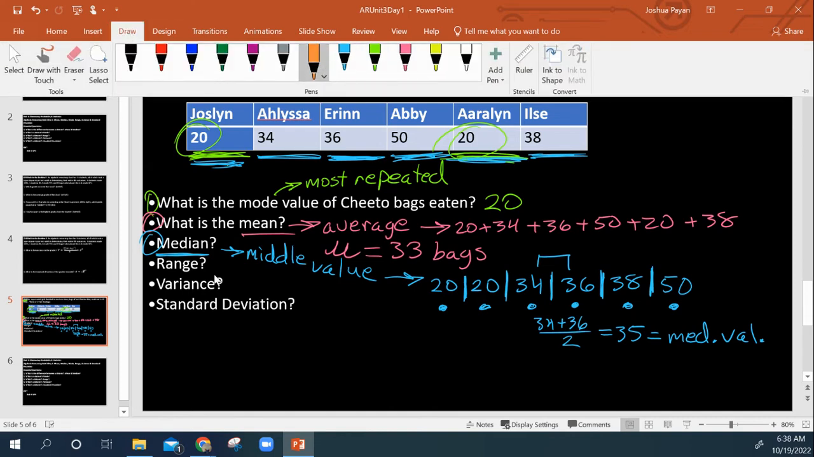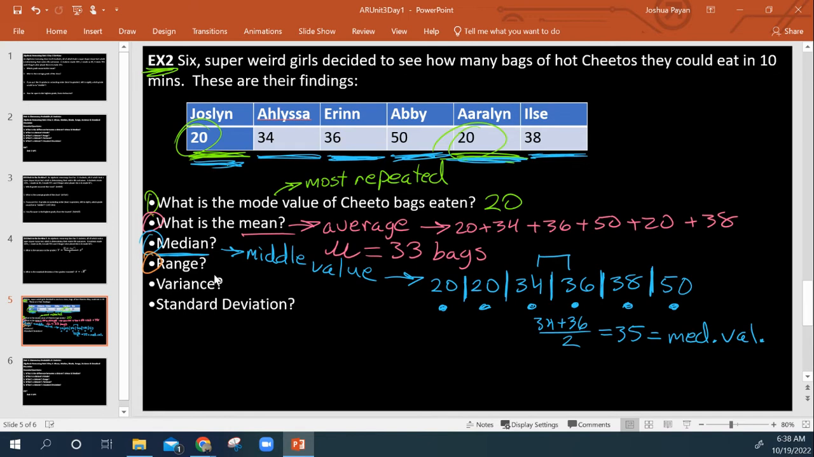Then we have what's called the range. The range is just the distance between the lowest value and the highest value. If I call this x1 and x6, our range is obviously 30. So our range is 30. And just a little side note, distance from minimum to maximum.